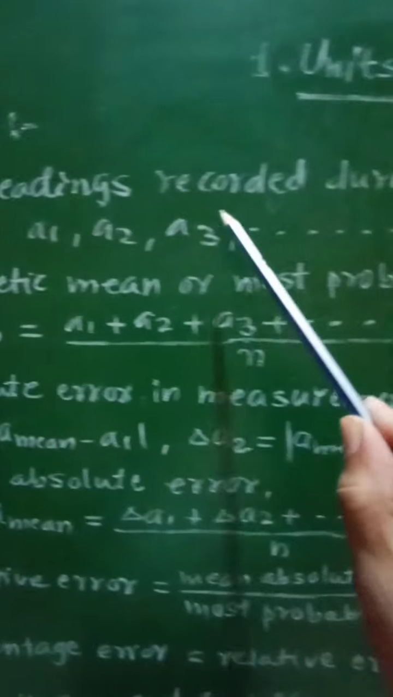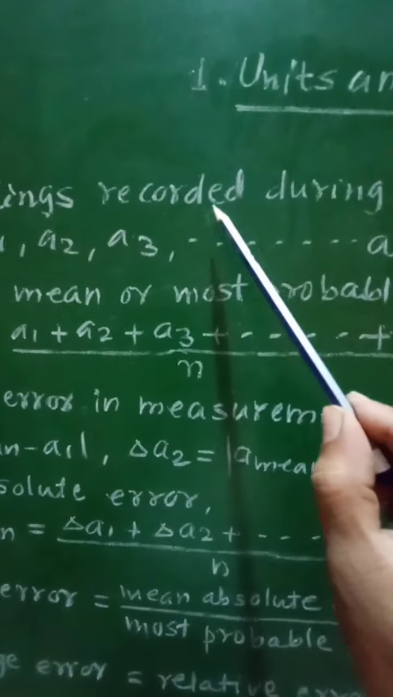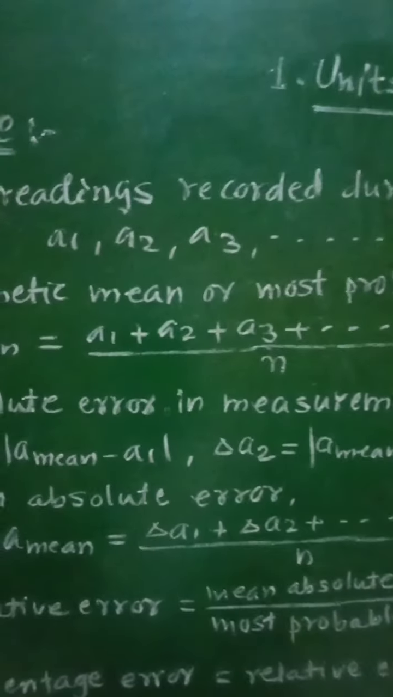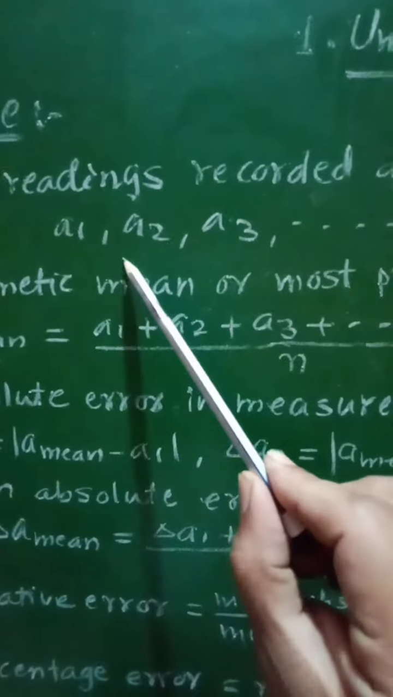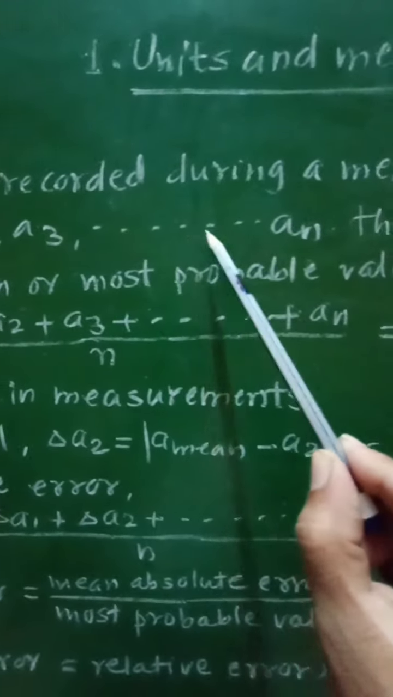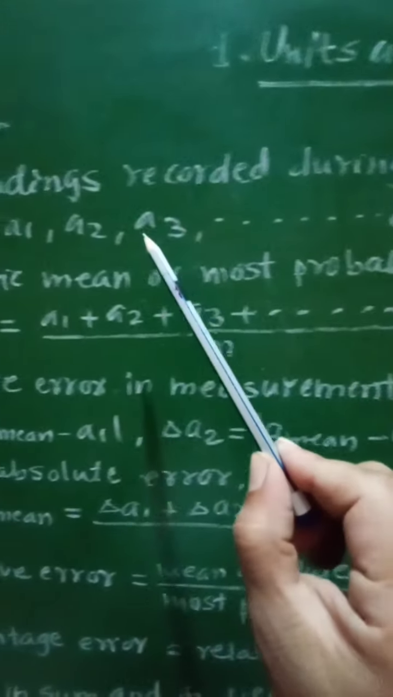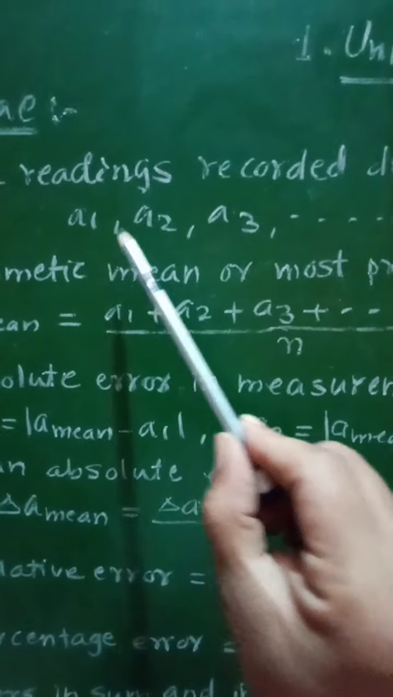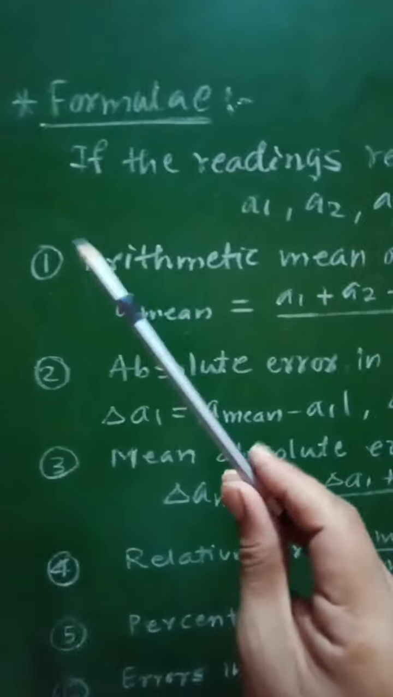If the readings recorded during a measurement are, that means if any physical quantity is measured, then its readings are a1, a2, a3 up to an. So there are n number of readings. That means that physical quantity will be measured n times as a1, a2, a3 up to an. Then first, its